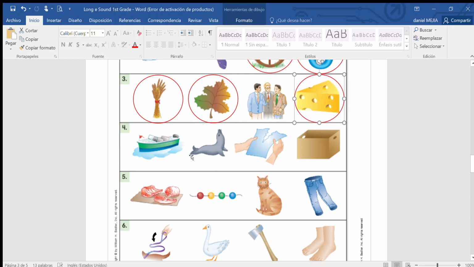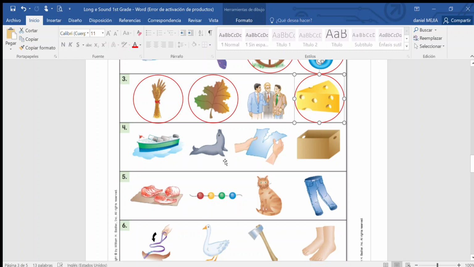Now we're going to continue with number 4. What is this? It is a boat. Does it have the long E sound? No, good. So we do not circle it. What animal is this? It is a seal.